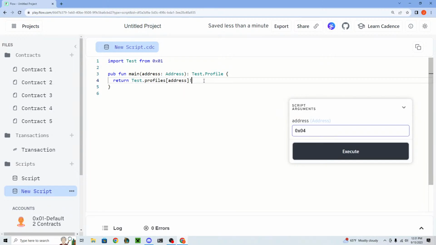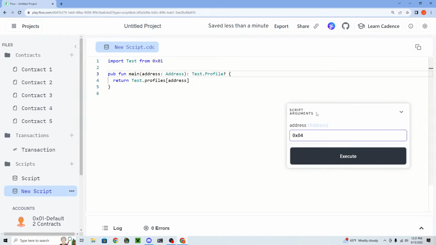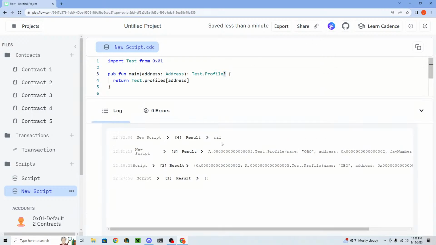But the best thing to do inside of a script is to actually return the optional type. That way, if you were building dApps or something, and you ran a script, you don't want your script to panic and return an error. You want it to just return null and then be able to handle that in your dApp, right? So you just put a question mark, and now if we run this, instead it's just going to return nil, right? So it's much better that way.